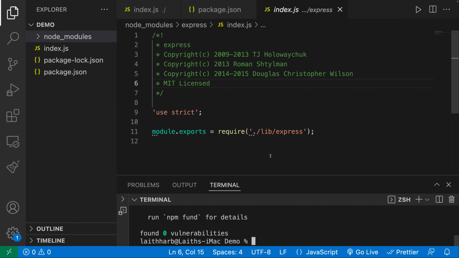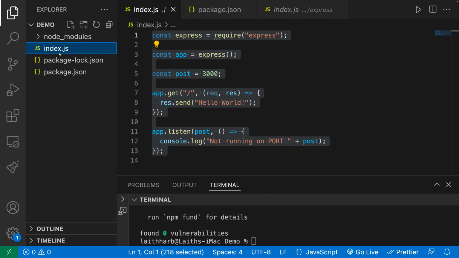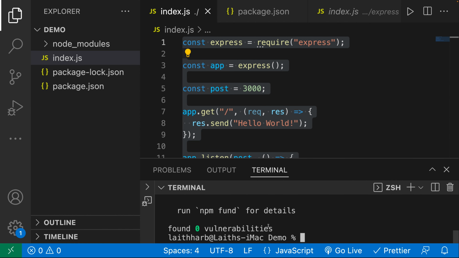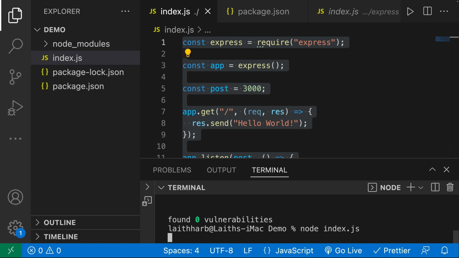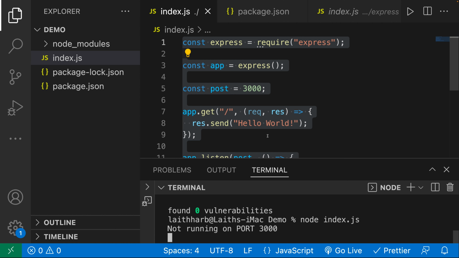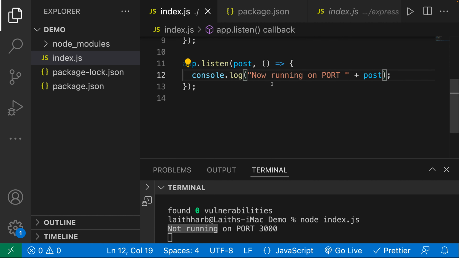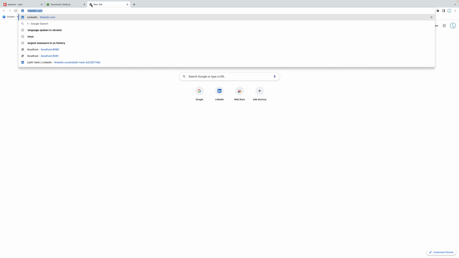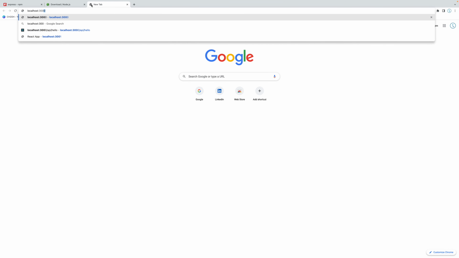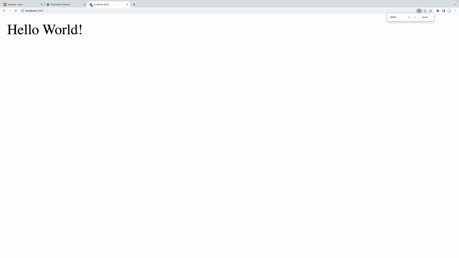So now what I can do is I can start running this index.js file. So inside of my terminal, let me just zoom in here. I can run node index.js in order to run my application locally. Now it says here not running on port 3000. That's because I have a typo here, it should be now running on port 3000. But now if I go to localhost 3000, let's go here and I zoom in, you can see that I am running my application. So this is great.